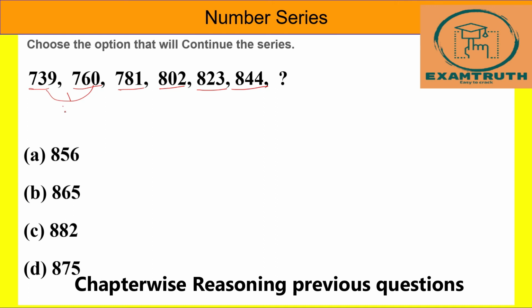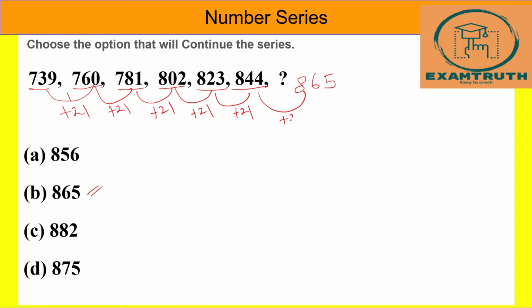It is nothing but plus 21. 739 plus 21 is nothing but 760. 760 plus 21 is nothing but 781. 781 plus 21 is nothing but 802. 802 plus 21 is 823. 823 plus 21 is nothing but 844. 844 plus 21, that is 865. So 865 is our answer.